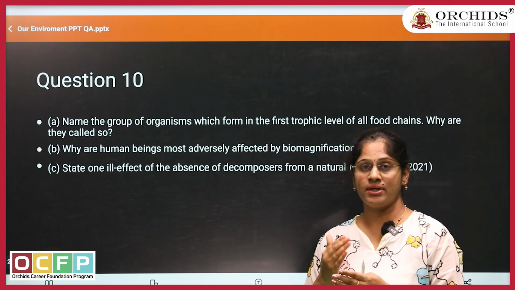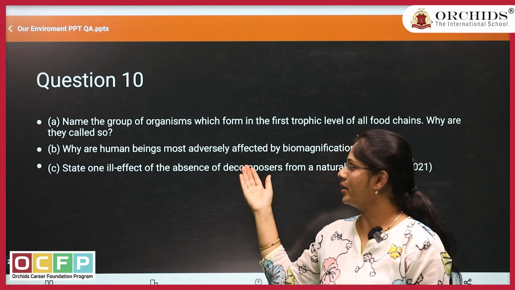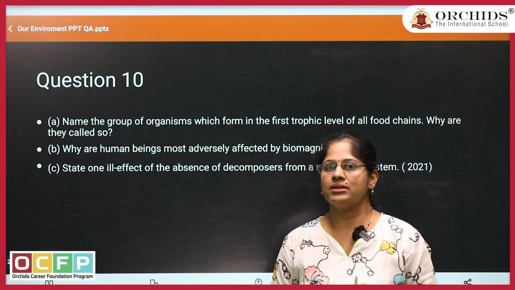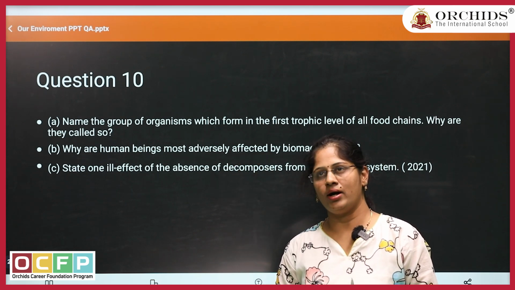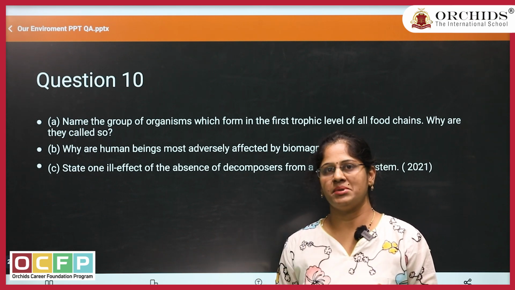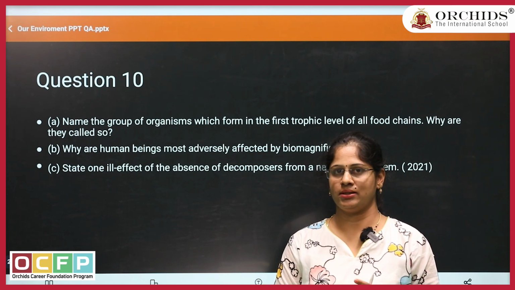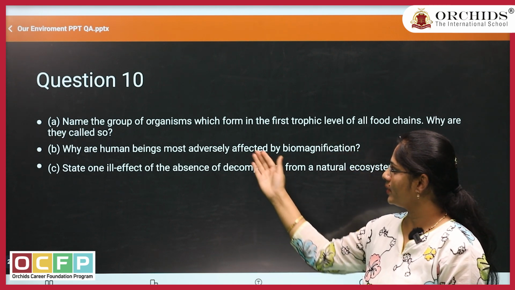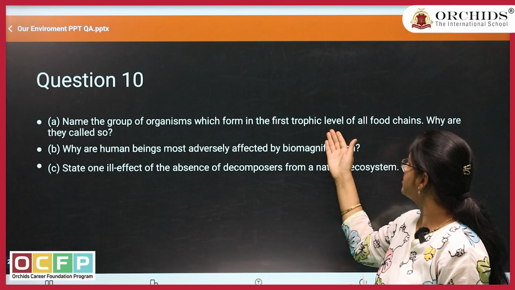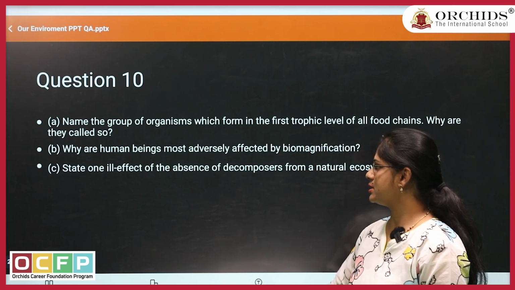They are the first group of organisms which come under the trophic level. They are nothing but the autotrophs. They will prepare their own food by converting inorganic materials into organic matter. That's why we keep them in the first trophic level. That will be your first answer.